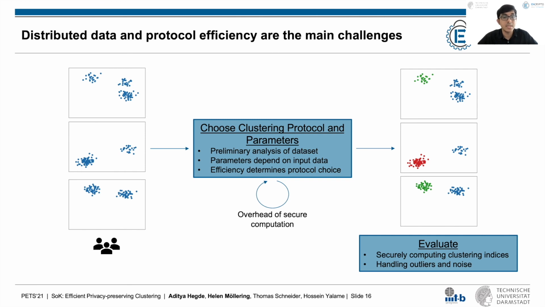Finally, since there is an overhead to evaluation and rerunning the clustering protocol multiple times, we would want the protocol to be robust to outliers and handle noise well, especially since it's harder to remove outliers and noisy inputs when the data is distributed. So the plain text scenario makes it easy to select optimal parameter values and evaluate the clustering output. While this is harder in the secure scenario, mainly because of the distributed dataset and the overhead of secure computation.